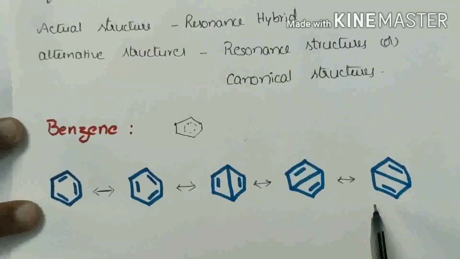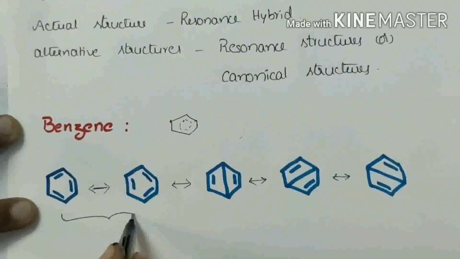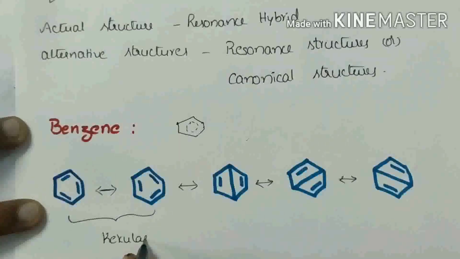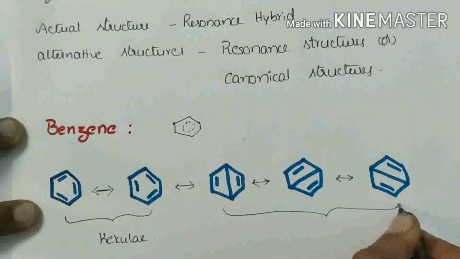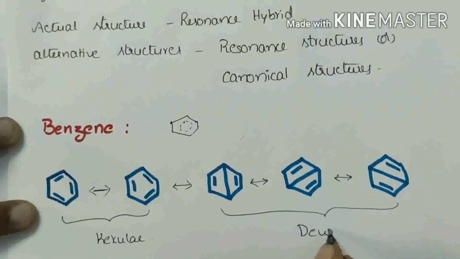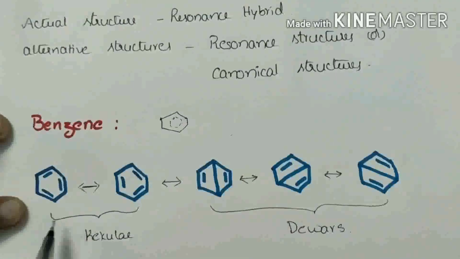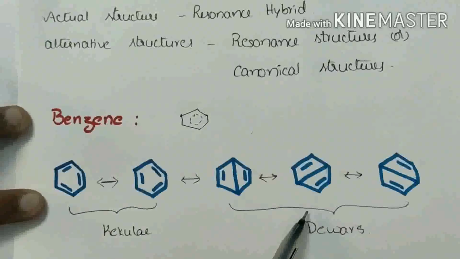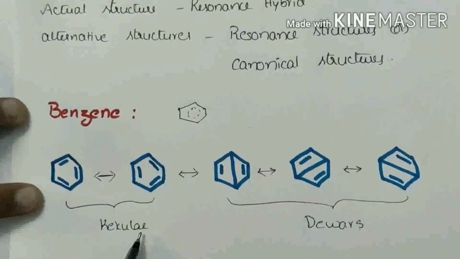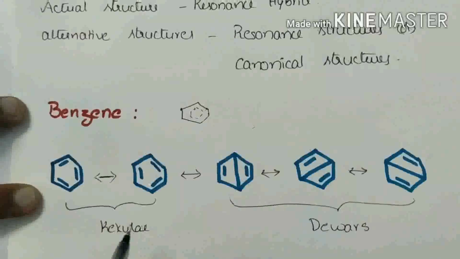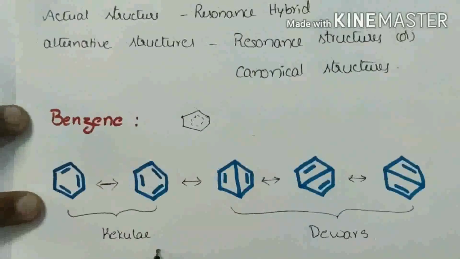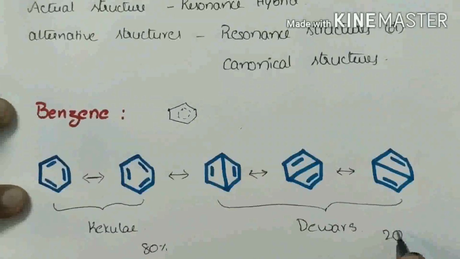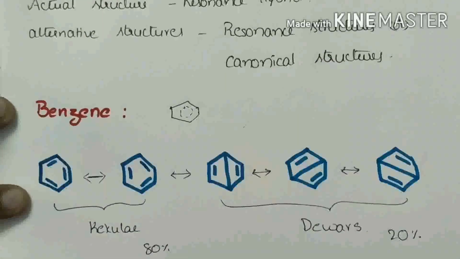These are resonance structures. These two are Kekulé structures, and these three structures are Dewar structures. These two Kekulé structures are more stable when compared to Dewar structures. These two Kekulé structures are more stable, so they contribute 80% towards the resonance hybrid. But Dewar structures contribute 20% towards the resonance hybrid.